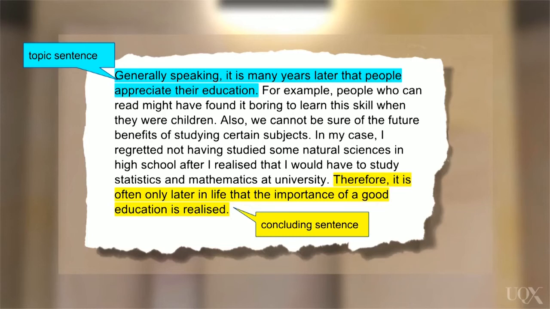Can you see how the writer uses the linker "therefore" to begin the concluding sentence? And notice how the concluding sentence is a general statement, like the topic sentence. So the purpose of the concluding sentence is to remind the reader of what the paragraph is about. Now remember, a concluding sentence is optional, but it can help to make your argument a clear one.